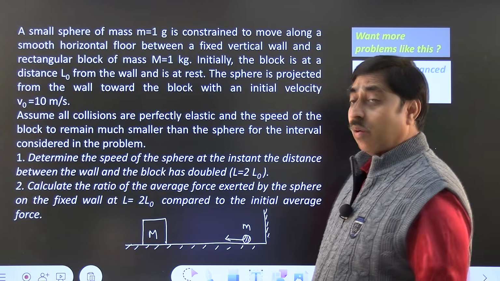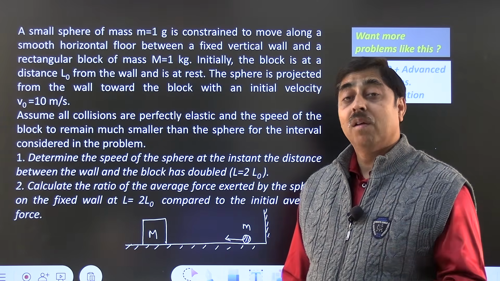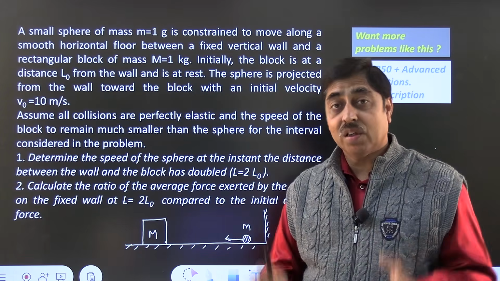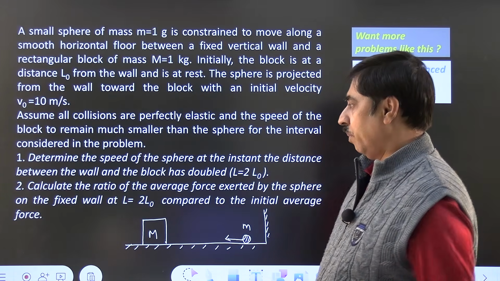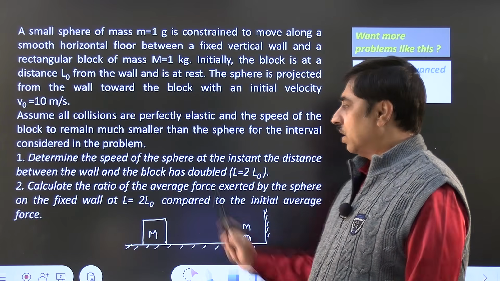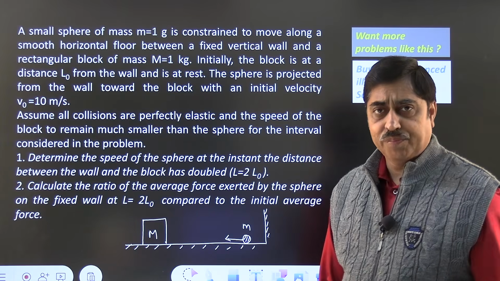Assume all collisions are perfectly elastic and the speed of the block to remain much smaller than the sphere for the interval considered in this particular problem. Determine the speed of the sphere at the instant the distance between the wall and the block has doubled.